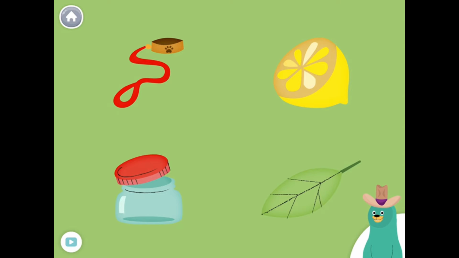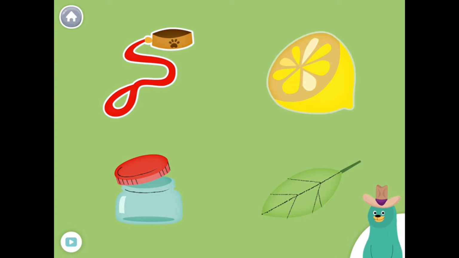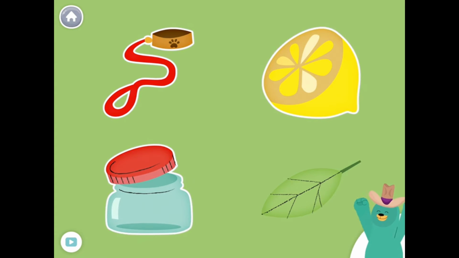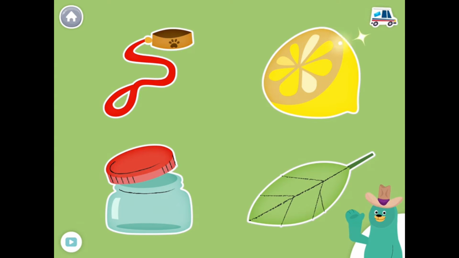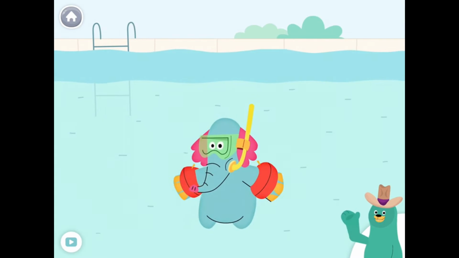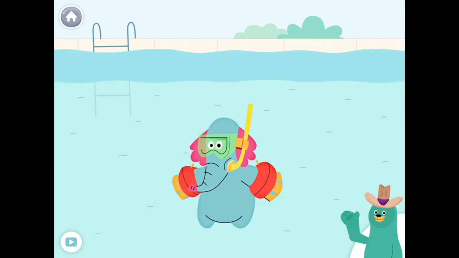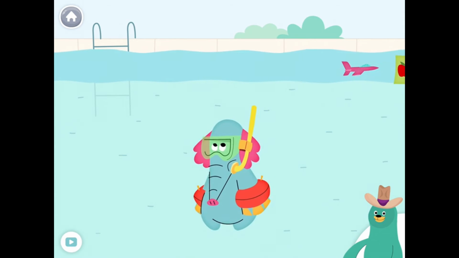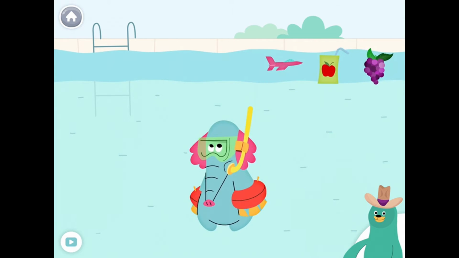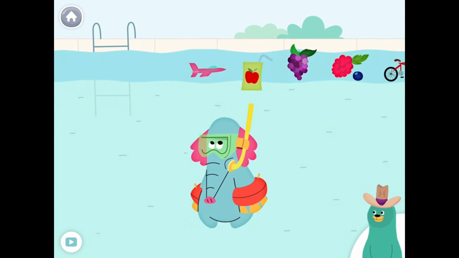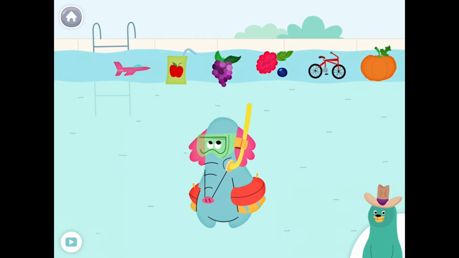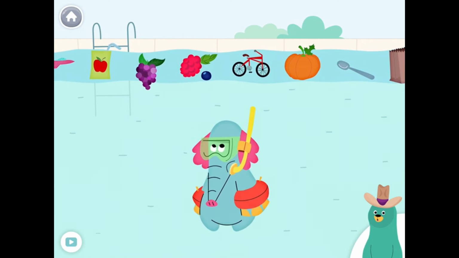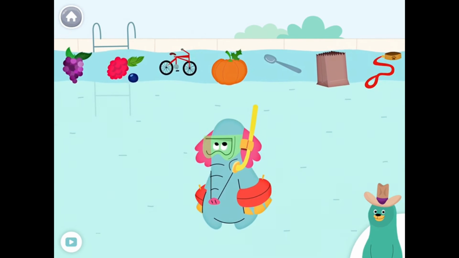Tap them all and listen to the /l/ sound. At the beginning, leash, lemon, lid, leaf. Good job! Give all the things that start with the /l/ sound to Lolo.